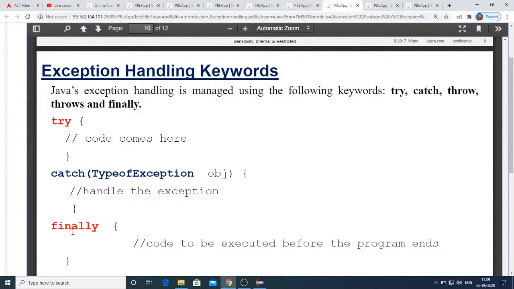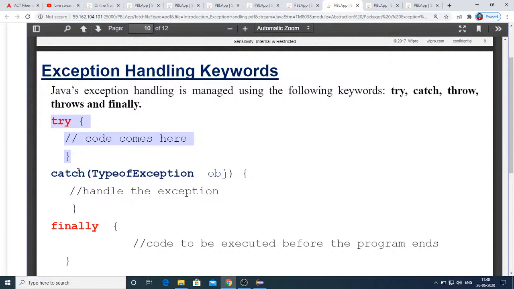Another important point to be noted here is, after you end the try block, you can't have even a single statement written before writing the catch block. It should be immediate. After you have written the try block, immediately after that your catch blocks should start, and you can define n number of catch blocks, one for each type. You can't have even a single statement written in between the try block and the catch block. This is another point.